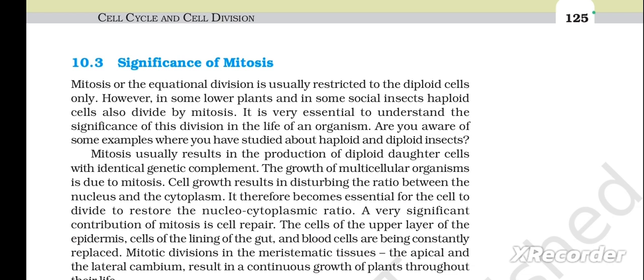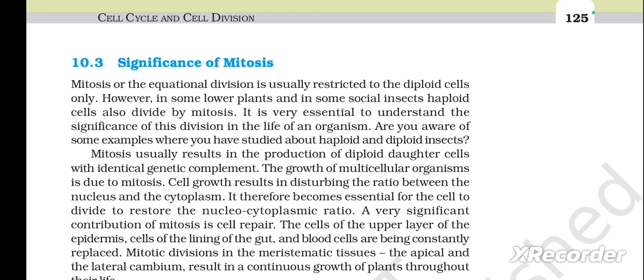The growth of multicellular organisms is due to mitosis. Cell growth results in disturbing the ratio between the nucleus and the cytoplasm. It therefore becomes essential for the cell to divide to restore the nucleocytoplasmic ratio. A very significant contribution of mitosis is cell repair.